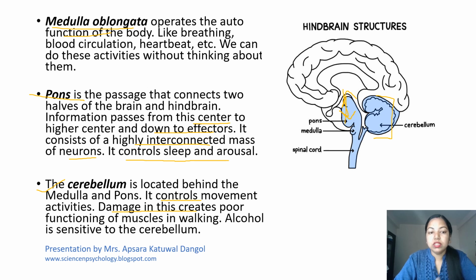Alcohol is sensitive to the cerebellum, and whenever a person drinks alcohol, they feel it in their movement. So often we see that a person who is drinking lots of alcohol has problems while walking, because the cerebellum controls movement activities, but alcohol is sensitive to the cerebellum.